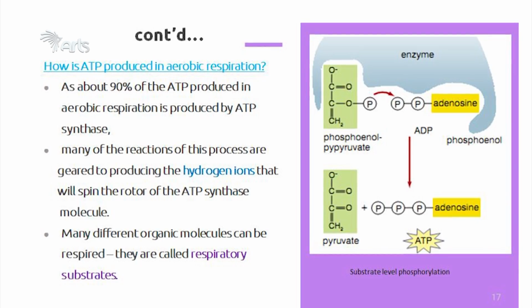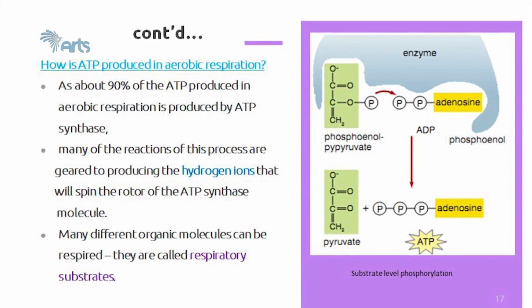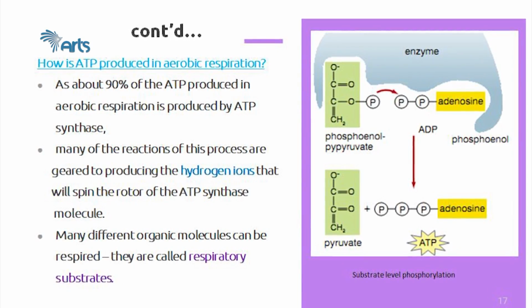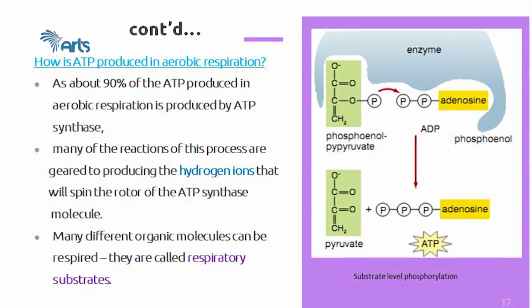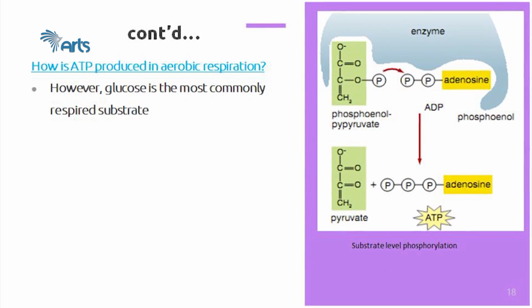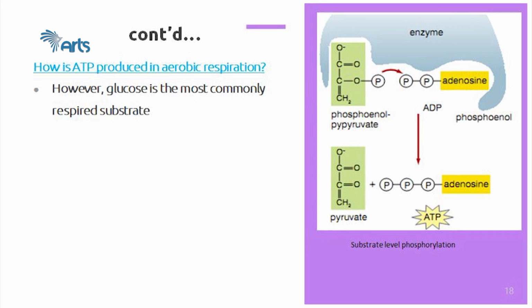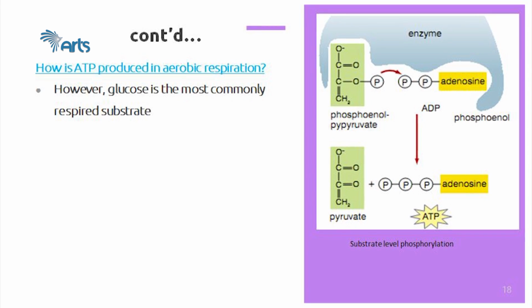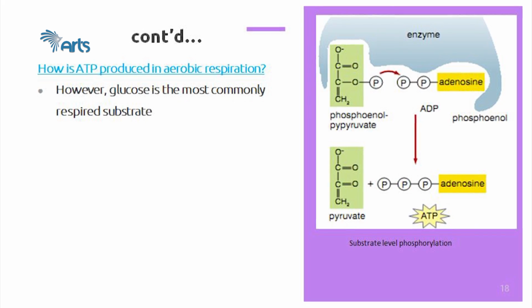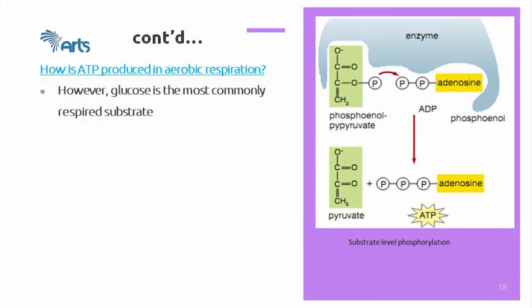Many of the reactions of this process are geared to producing the hydrogen ions that will spin the rotor of the ATP synthase molecule. Many different organic molecules can be respired. They are called respiratory substrates. However, glucose is the most commonly respired substrate molecule.